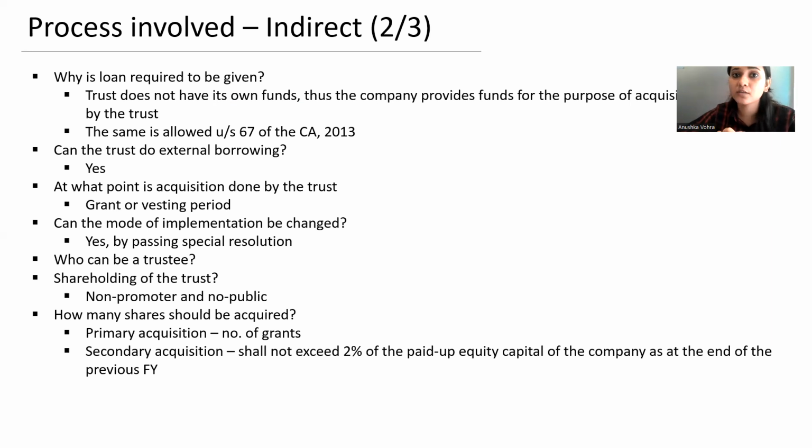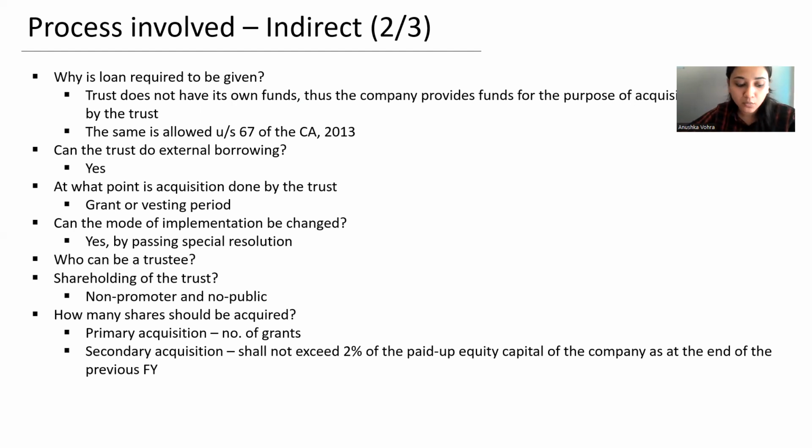Who can be a trustee? In case of a trust, there's a negative list which is provided under the SEBI regulations, that these people cannot be trustee, which includes promoters and those holding 10% of beneficial ownership. Shareholding of the trust is shown as non-promoter, non-public. So this does not count for the minimum public shareholding of 25%, because this is non-promoter and non-public.